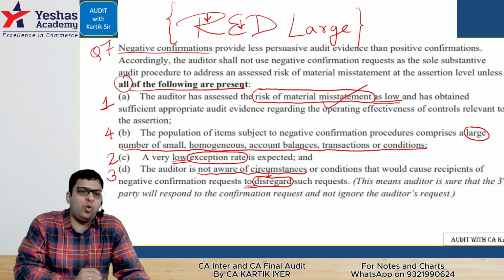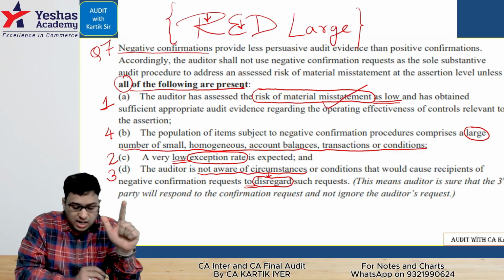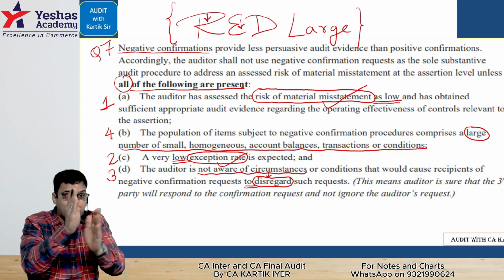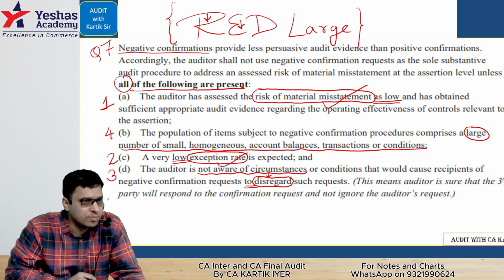R is that risk of material misstatement is low. Only then can we send a negative confirmation request. That is the first condition. Second, E, exception rate is very low. What we expected and what we got are nearby only, so the exception rate is low.